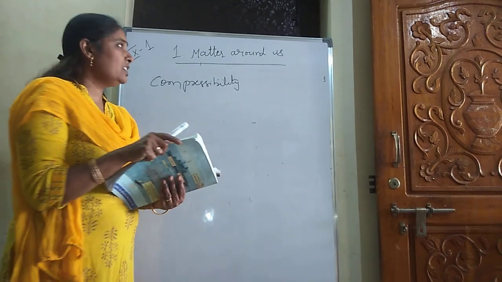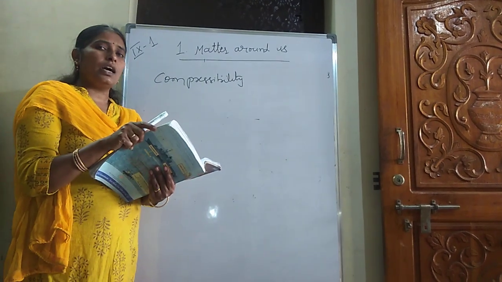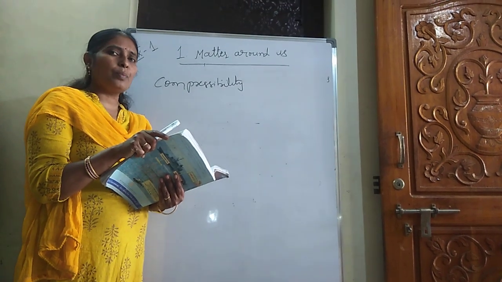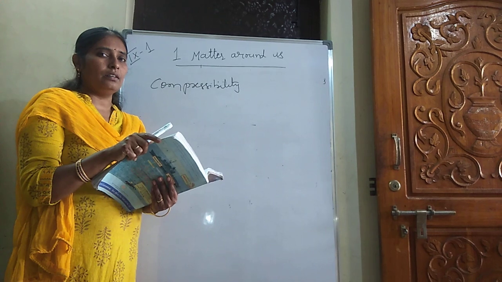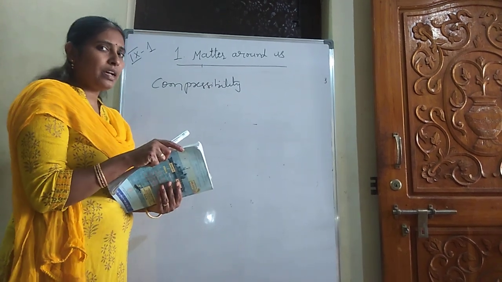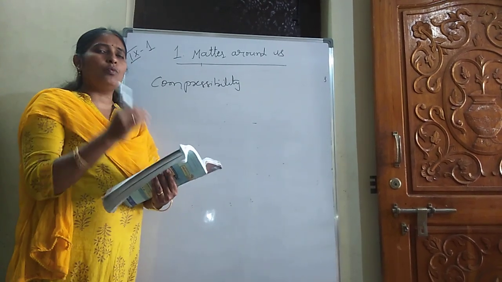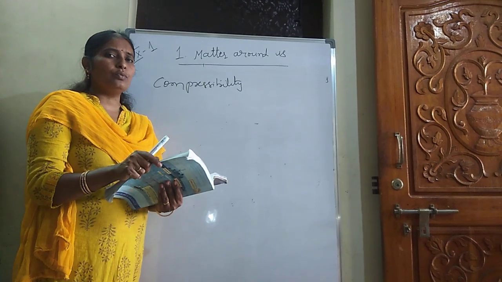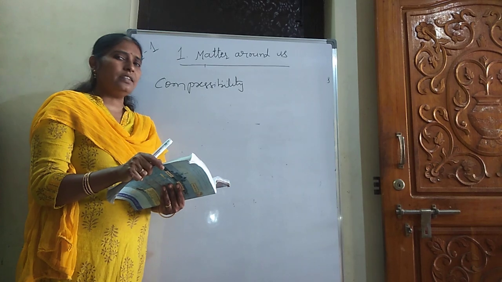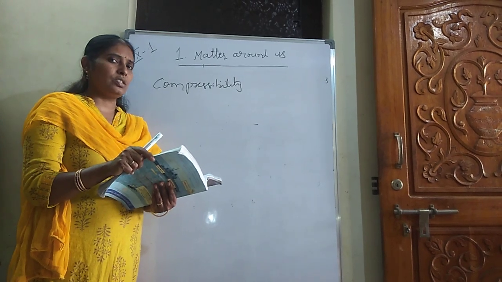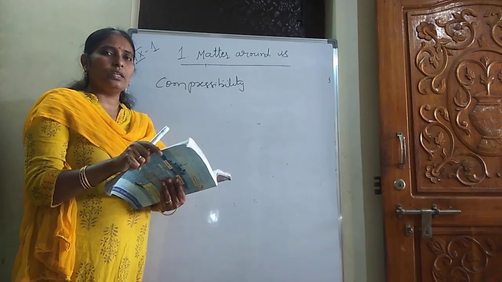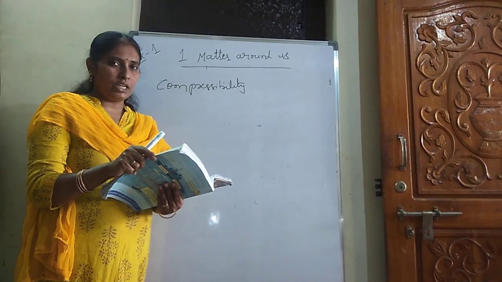So students, what did we discuss today? Matter around us. In this we discussed that a matter which has mass and occupies space is said to be matter. Space and mass. What is mass? The matter contained in our body is said to be mass. And matter is broadly divided into three categories. That is solid state, liquid state and gaseous state. Solid state example is ice. Liquid state example is water. And gaseous state is water vapor.